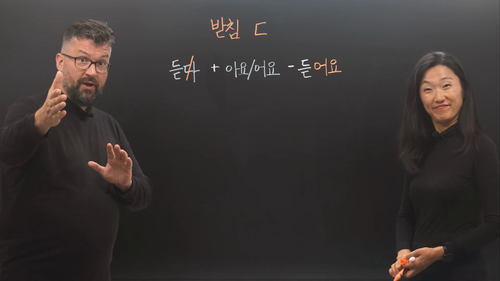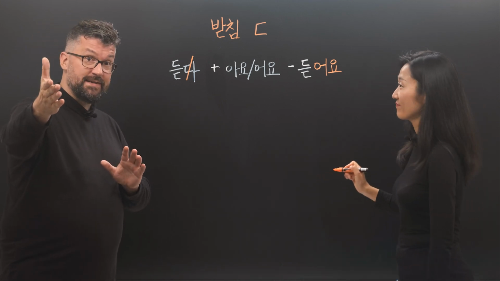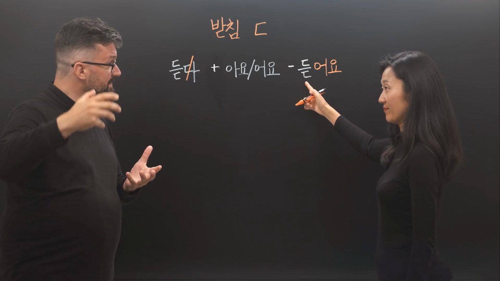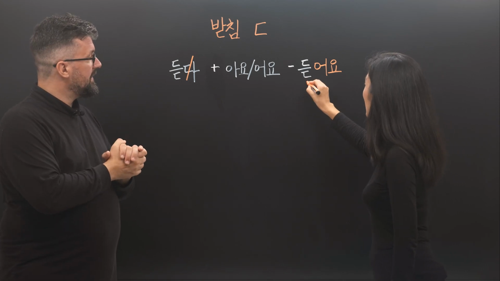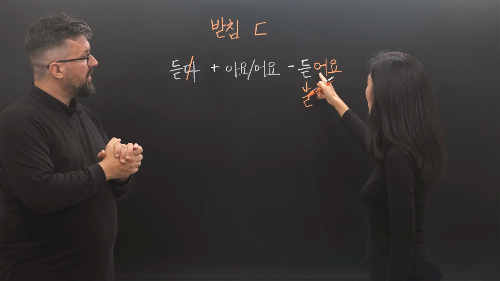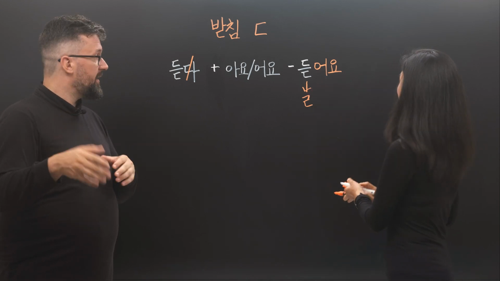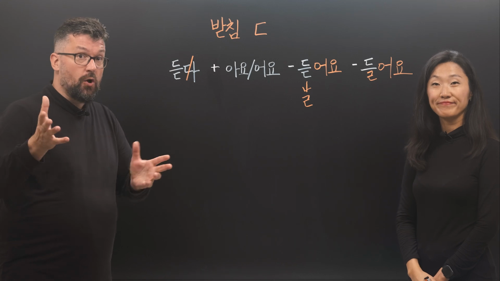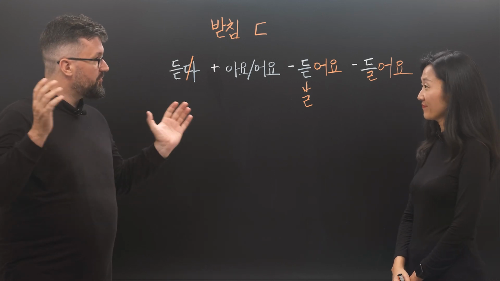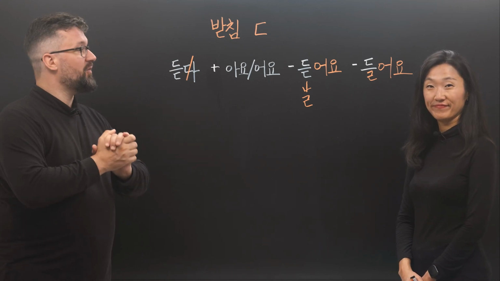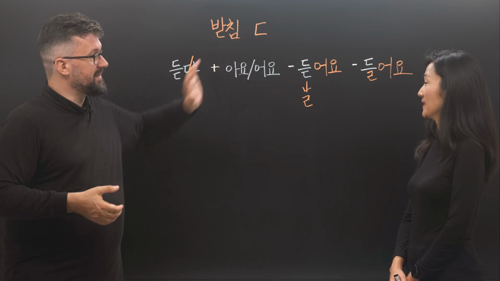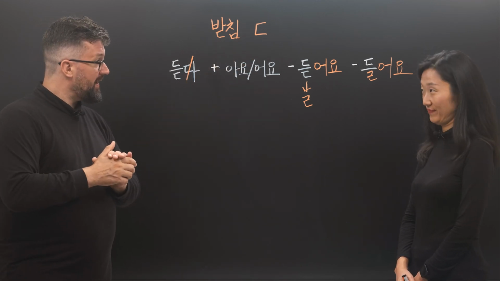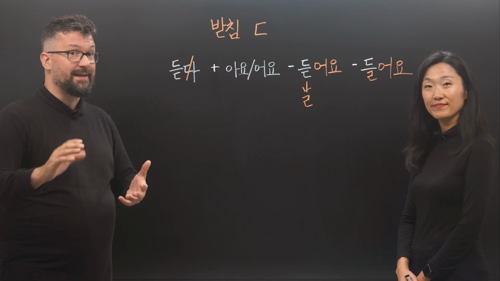But the rule we just learned says that the ㄷ is replaced by the ㄹ because of the vowel. Because the ㄷ meets a vowel, 들어요. And that's all there is to today's rule for irregular verbs with batchim ㄷ. 들어요. Now let's look at another grammar structure that actually works exactly the same.